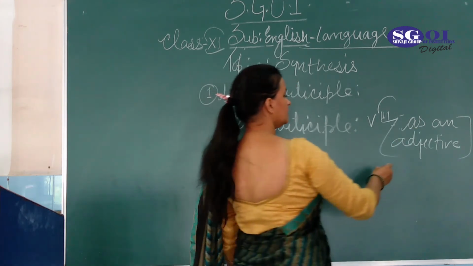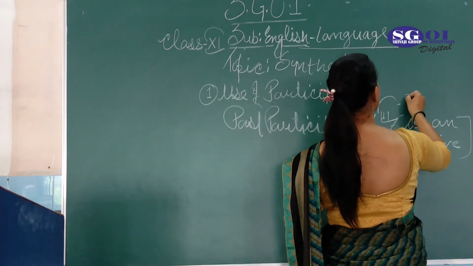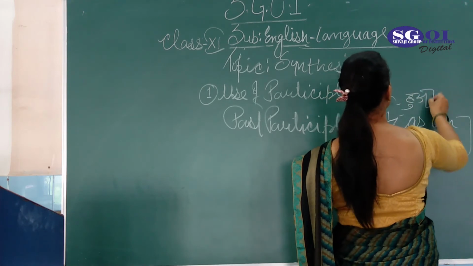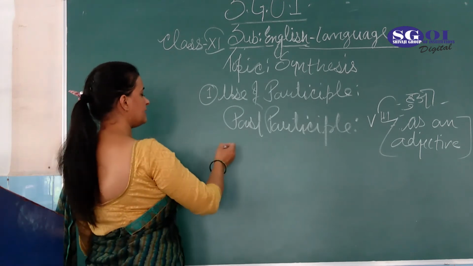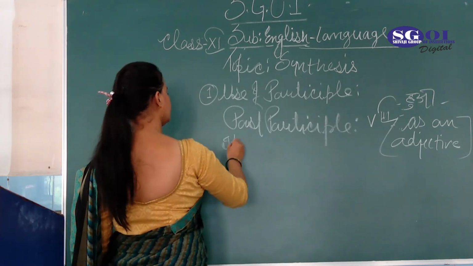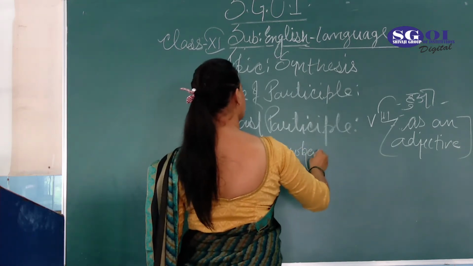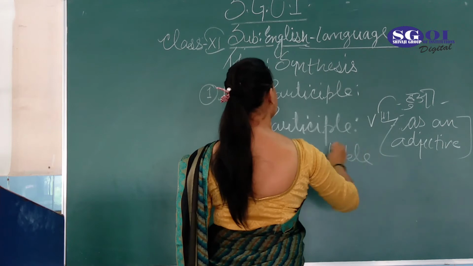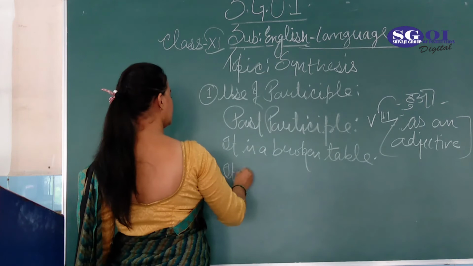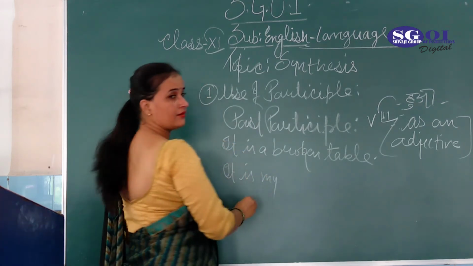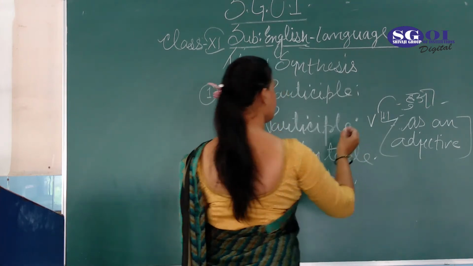The Hindi meaning of this one is 'hua'. Suppose the sentence is written over here: It is a broken table. And the next one is: It is my lost pen.